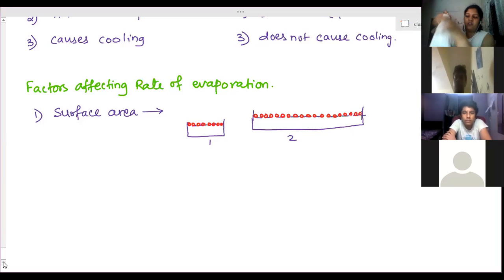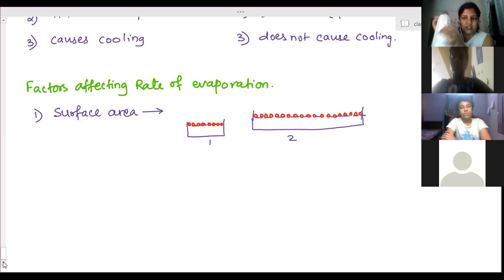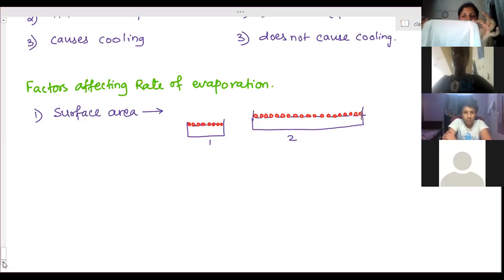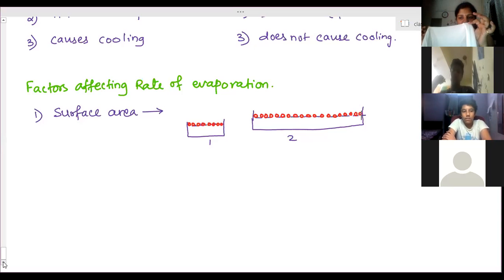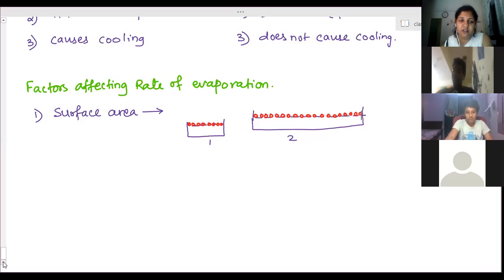Because here there are many layers, layer by layer, the surface area in contact with air is less in this case. The spread cloth has more area exposed to air, more surface area, so more evaporation, so the water present in the clothes evaporates faster and that cloth will get dried faster. Clear? Is it clear, the surface area effect? Yes, ma'am.